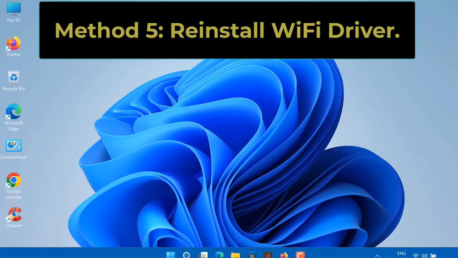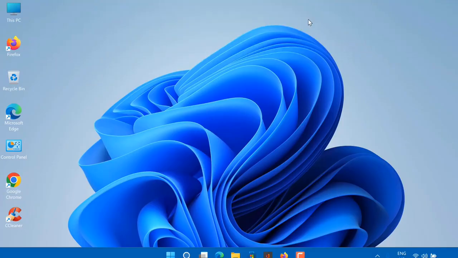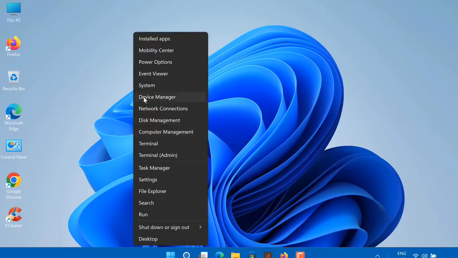Method 5. Reinstall Wi-Fi driver. This problem can be caused by a corrupted Wi-Fi driver. To check if this is the case, you will have to reinstall the Wi-Fi driver of your computer. Here's how. Right-click on Start button and select Device Manager.